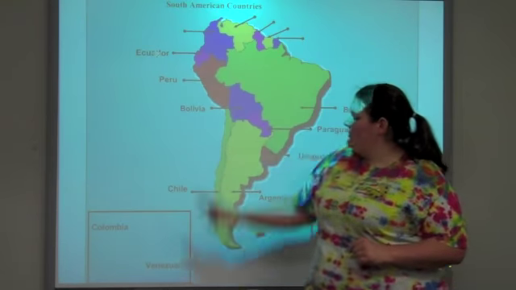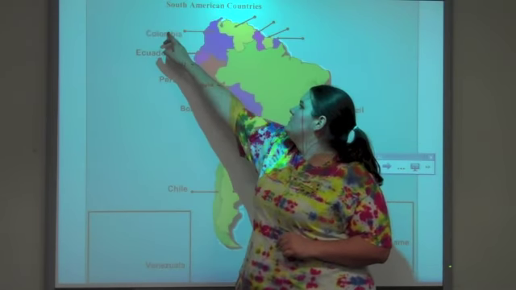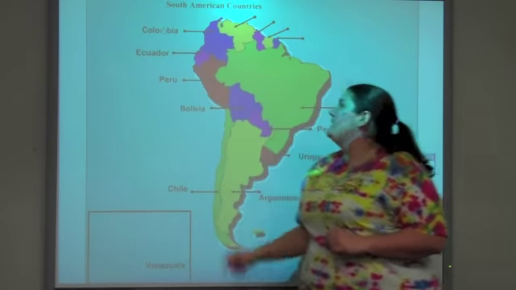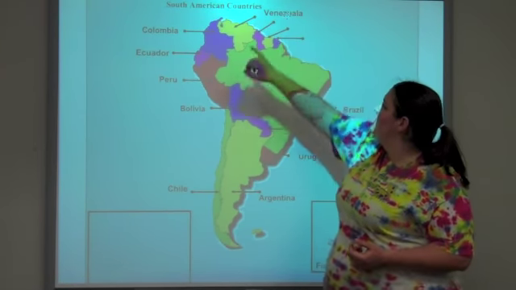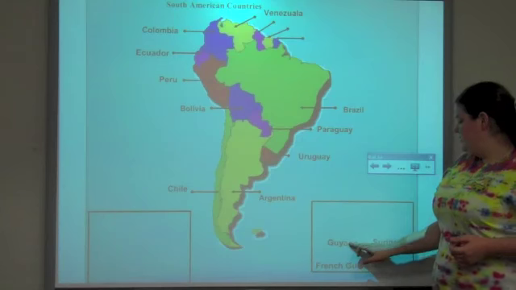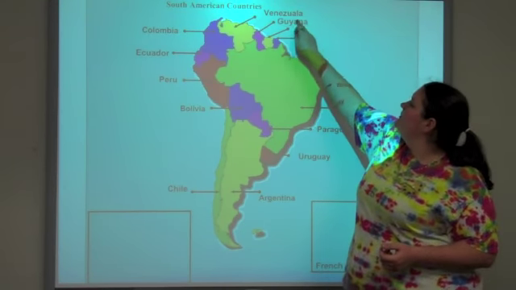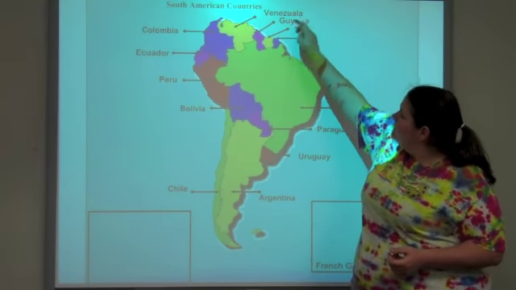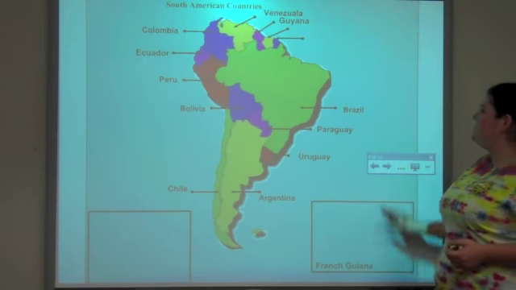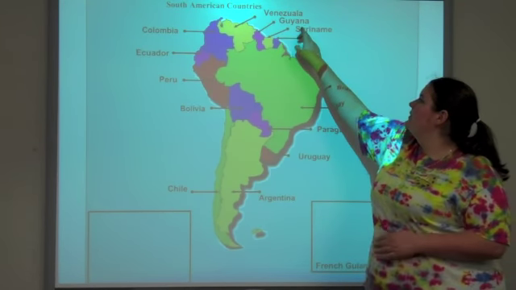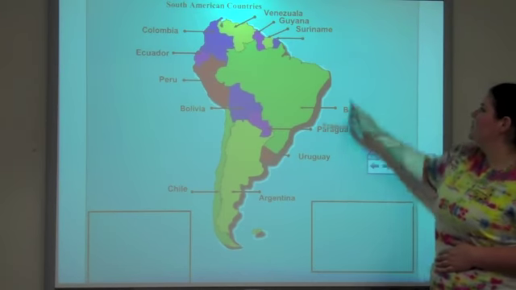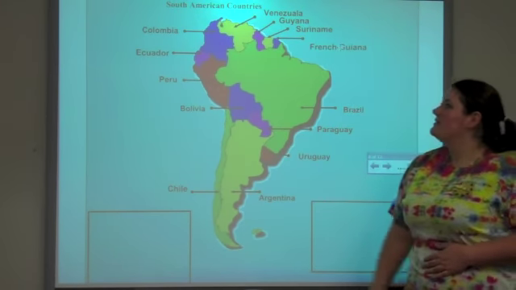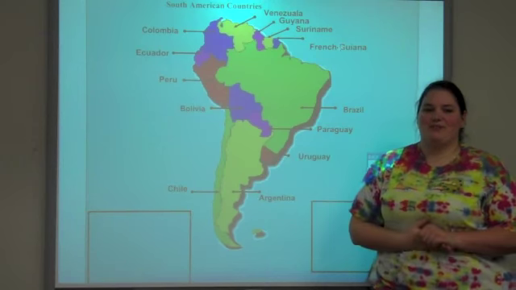And north of Ecuador is Colombia. And to the east of Colombia is Venezuela. And to the east of Venezuela is Guyana. And to the east of Guyana, Suriname. And west of Suriname is going to be French Guiana. And that entails the South American countries.